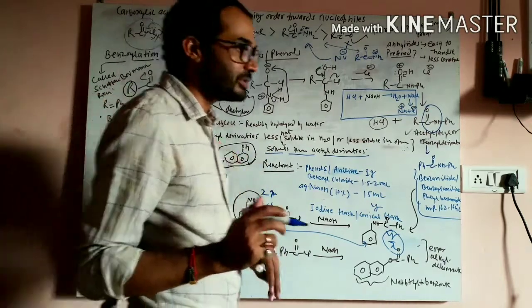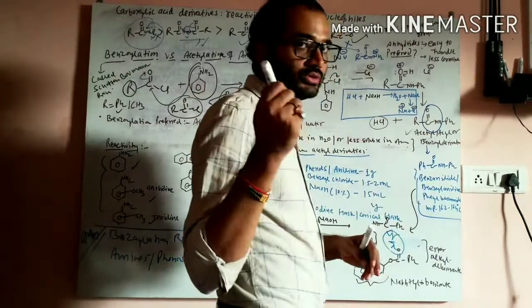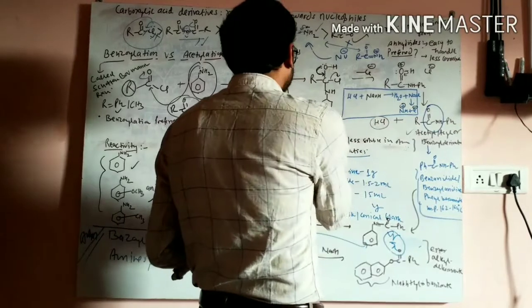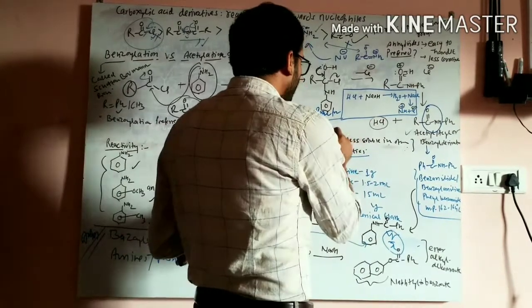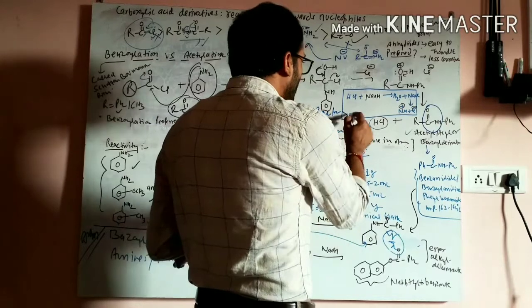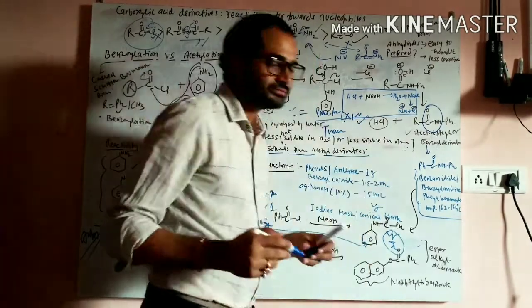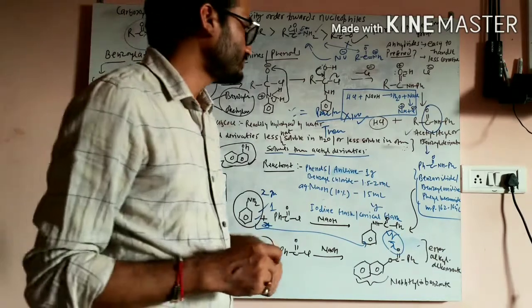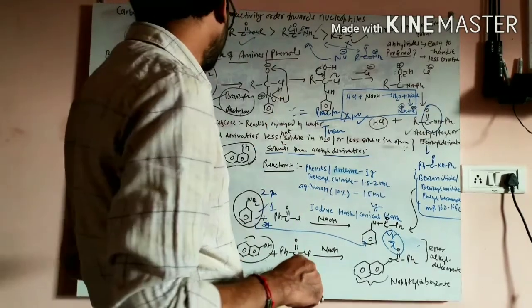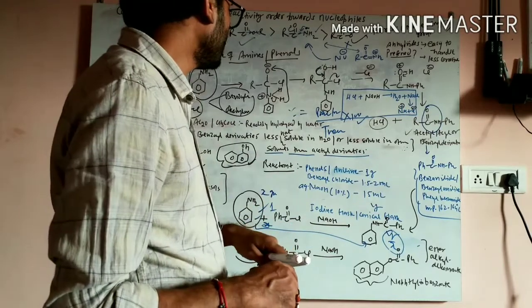Now how will you calculate the percentage yield? I already told you that percentage yield is the practical yield or observed yield divided by the theoretical yield, that is the 100% yield, multiplied by 100. That is your percentage yield. So this is all about the benzoylation reaction.